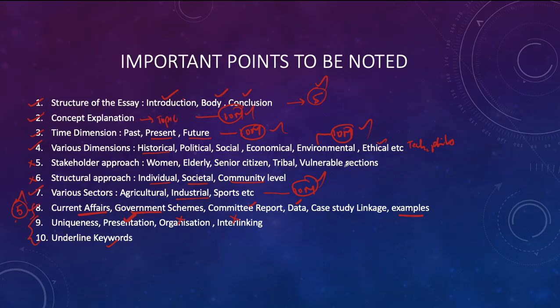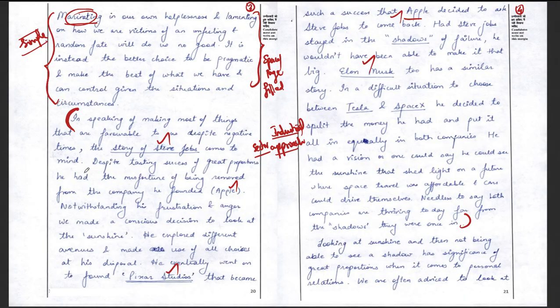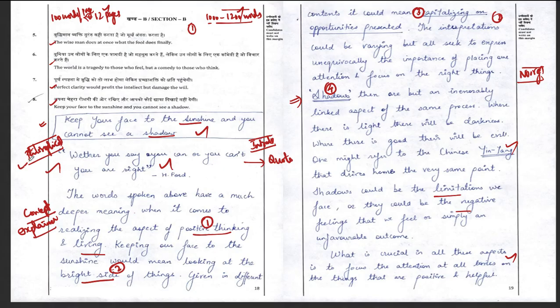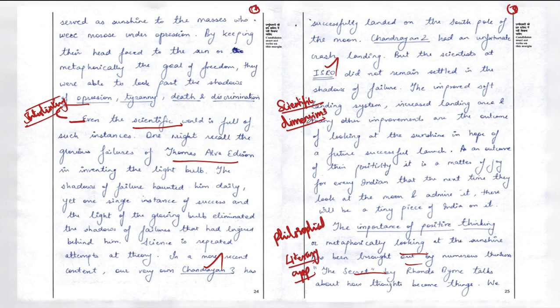Why has he missed it? As I said, he has missed the two crucial approaches, stakeholder and structural. Not only that, there is no organization. See here, students, he has just written it randomly. Initially, he started with proper concept clarity, an introduction with a quote. After the concept clarity, some ambiguity came into his approach. He did not know whether to start with the historical approach or give examples for the sectoral approach. What I would have suggested is to start with the historical approach here, then move to the various dimensional approaches, then go on to the sectoral approaches. Rather than that, he started with sectoral, then went on to the dimensional approach.